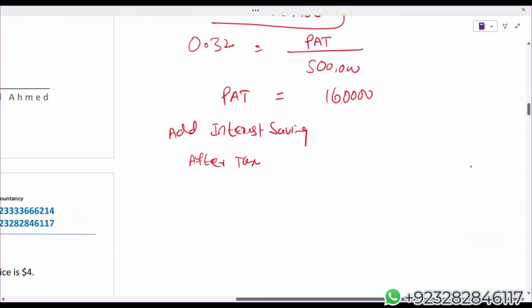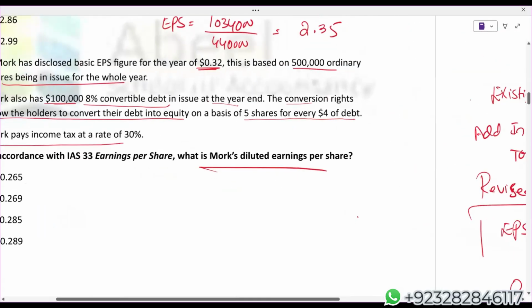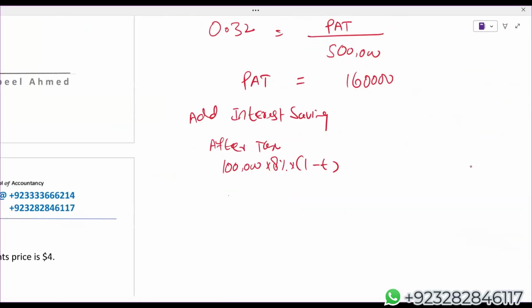Add interest saving after tax, so 1 lakh into 8%, into 1 minus tax rate. Tax rate is 30%, which means 1 lakh into 8%, into 1 minus 0.3. So 1 lakh into 8% gives us 8,000. 1 minus 0.3 gives us 0.7. I'm getting 5,600.